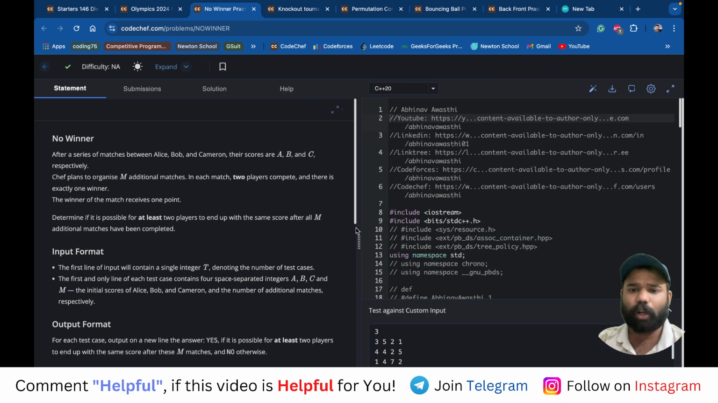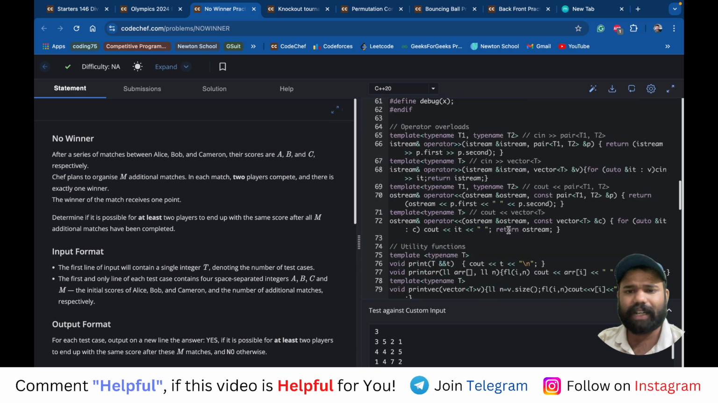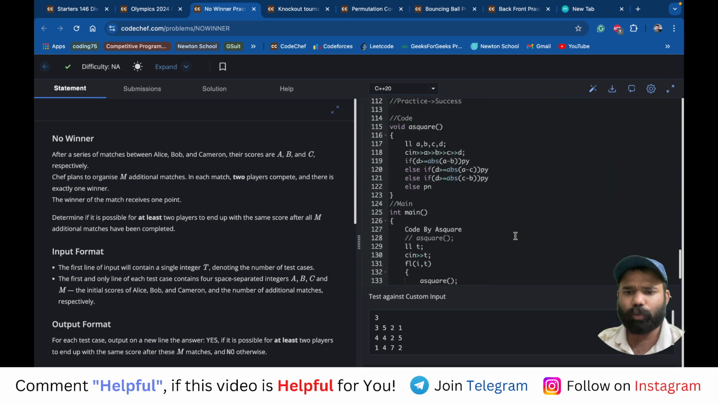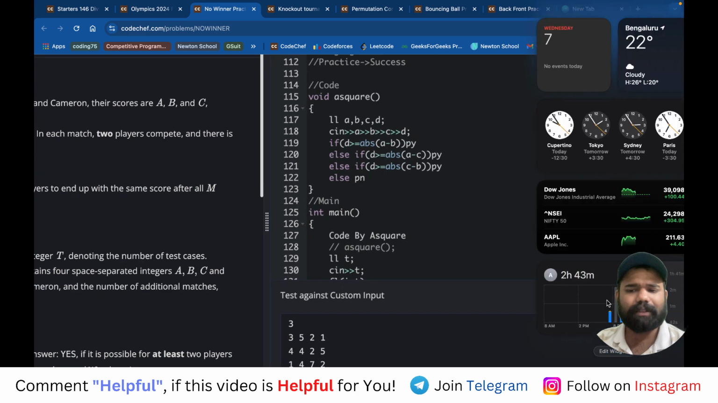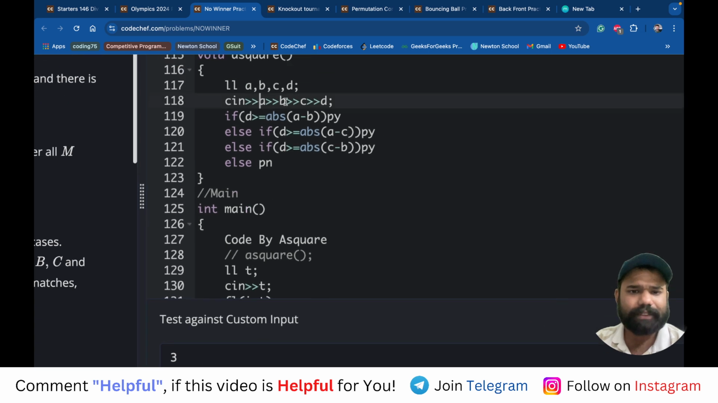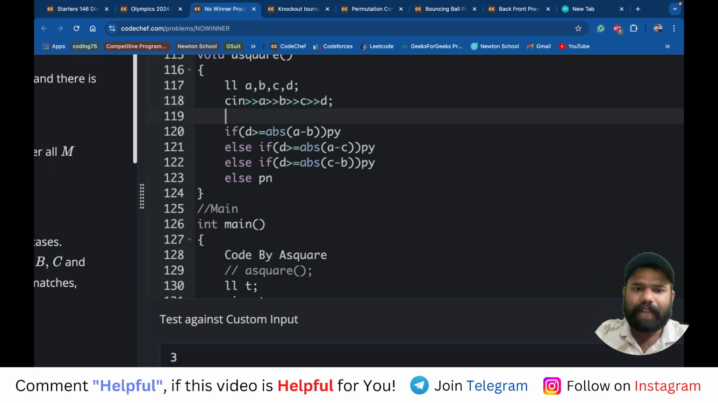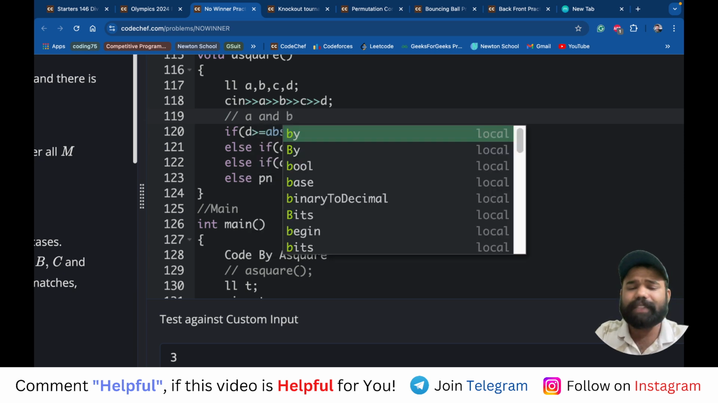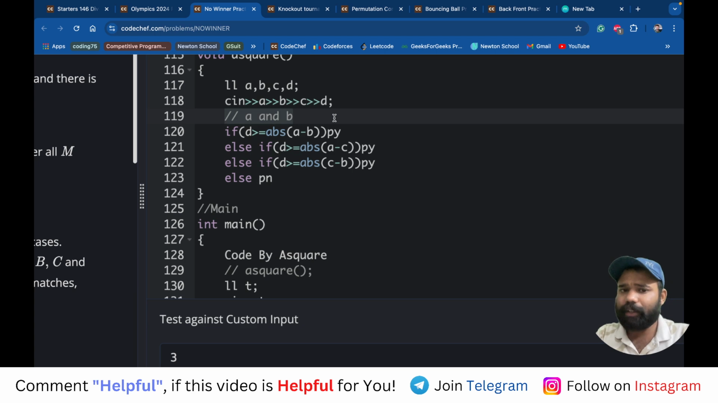To solve this problem, it's again a very basic greedy problem. First of all, I'm taking the values of A, B, and C, meaning their scores, and M I have taken as D. Now see, we will try for all. First, I will try whether A and B can become the same. So how can we make the scores of A and B the same?